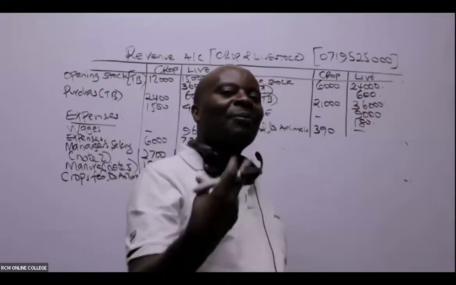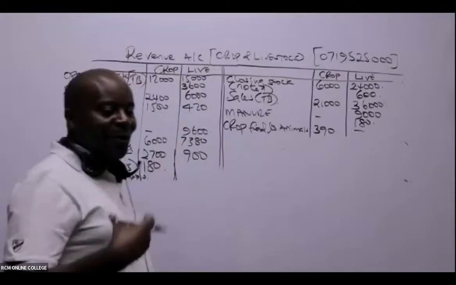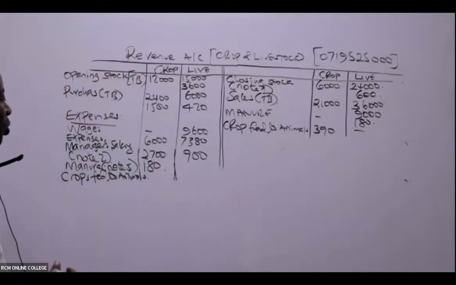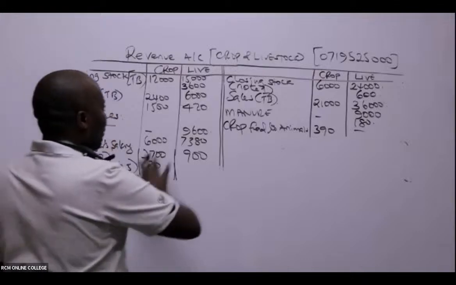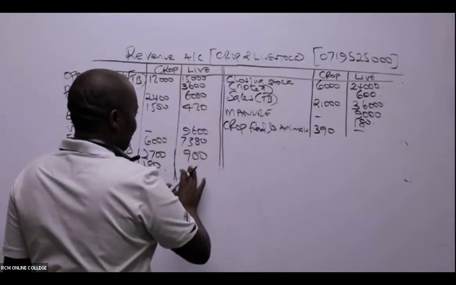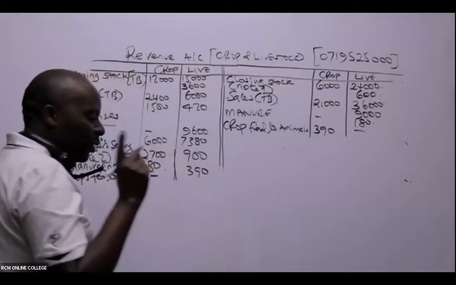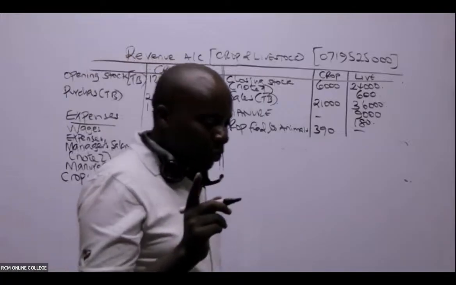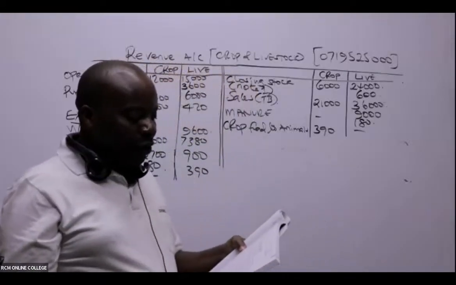It's like the animals purchased. Yeah, livestock, it's an input. The animals expense, yes. So crops fed to animals. So in this case here, under the animals, we'll come and put this 390. And then of course with a dash there. Thank you so much. You guys are really very, very good.